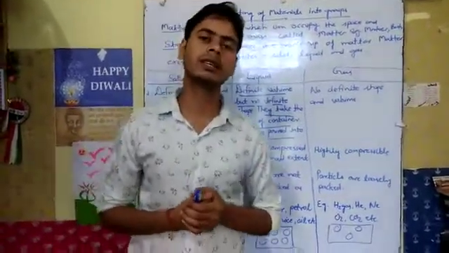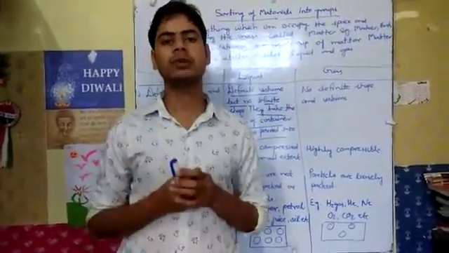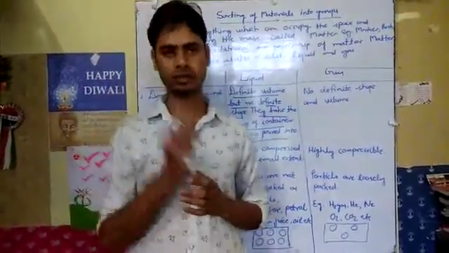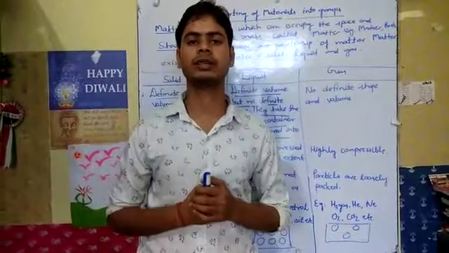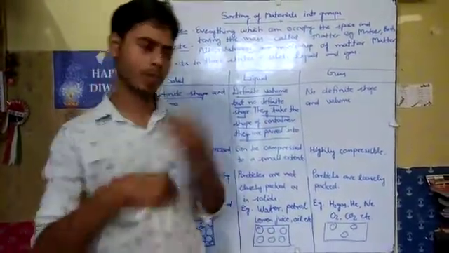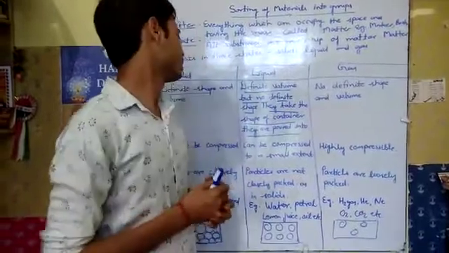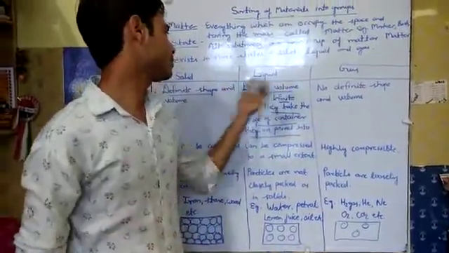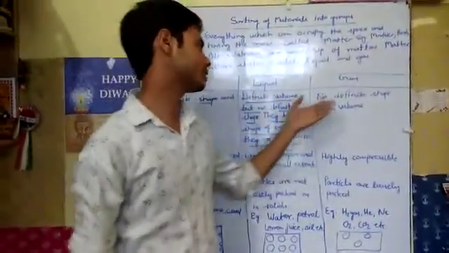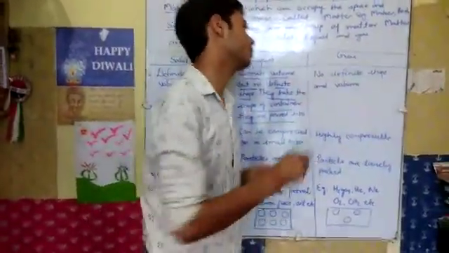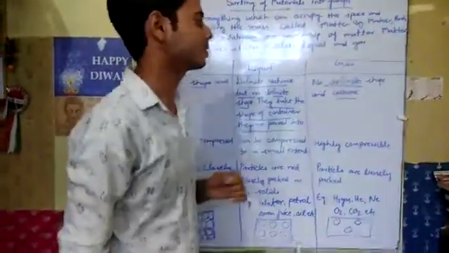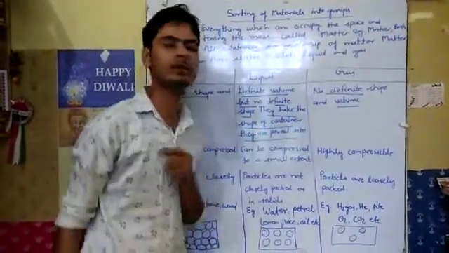So we can say the volume of the liquid is definite, but the shape of the liquid is not the same. Definite volume but no definite shape. And gas has no definite shape and volume, neither the shape nor the volume is definite.